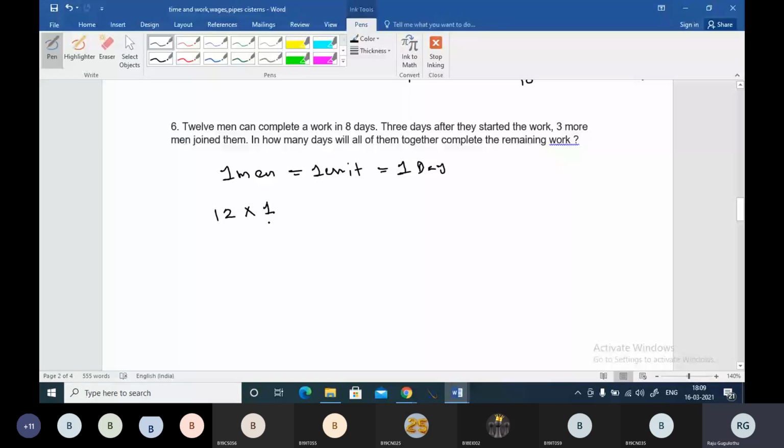See, one man is making 1 unit of work. So 12 men will be making 12 units of work, and in 8 days they are completing the work. So 96 units of work will be there. This should be the total work, boss.